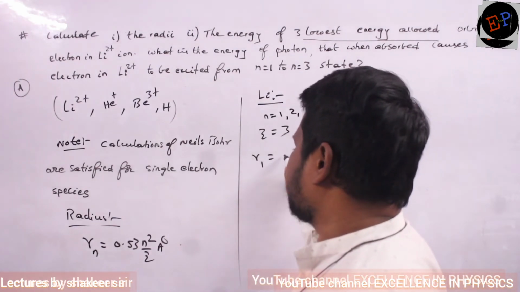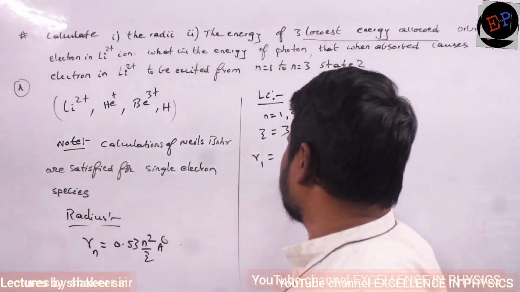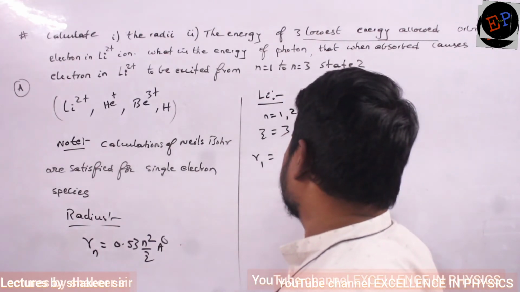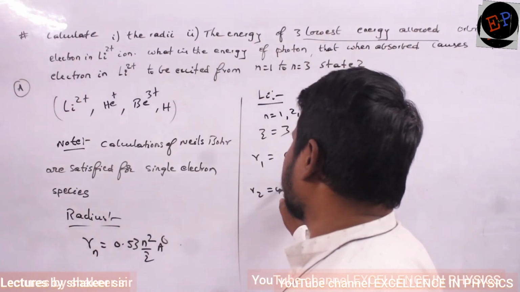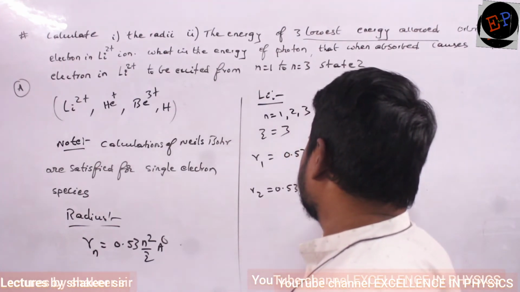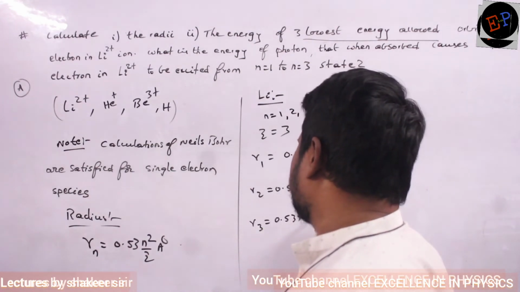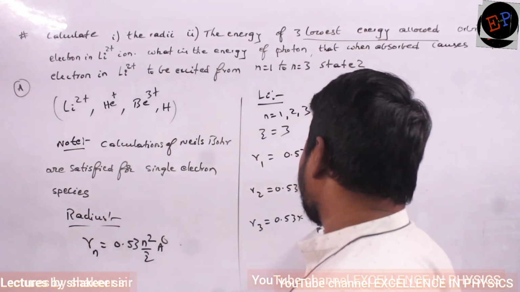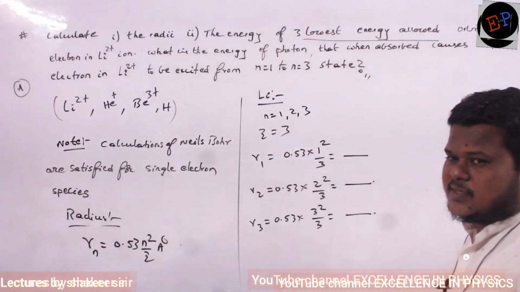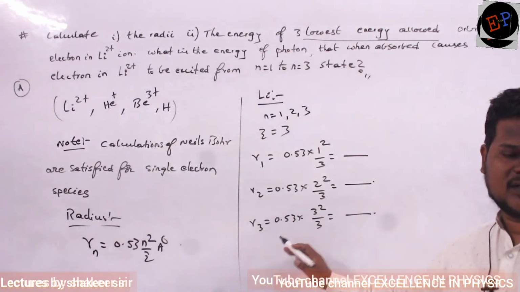The radius of the first orbit is 0.53 into 1 square divided by 3. R2 is equal to 0.53 into 2 square divided by 3. R3 is 0.53 into 3 square divided by 3. If you do these calculations, you will get the radius of the first orbit, second orbit, and third orbit.